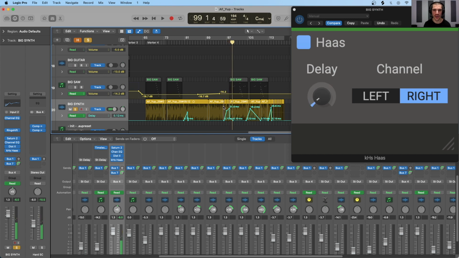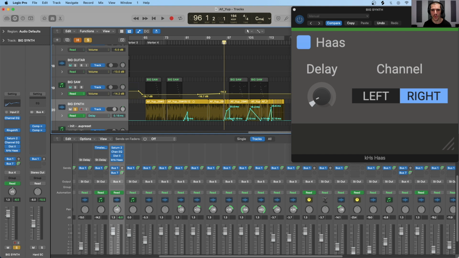So you heard there that it got pulled to the left side of the stereo spectrum because, again, we are delaying the right, and it's the first sound to hit our ears that gives us the sense of direction of the sound. So because we are leaving the left channel alone and we are increasing the delay of the right channel, it will pull the perceptible direction of that stereo sound to the left, even though we may have equal energy in the left and right channels.